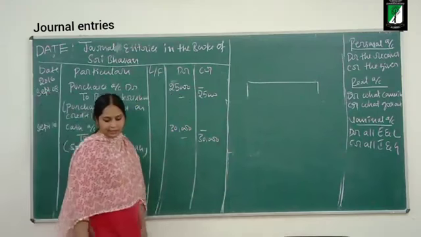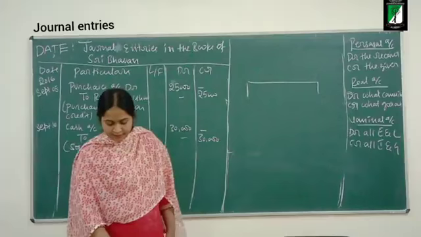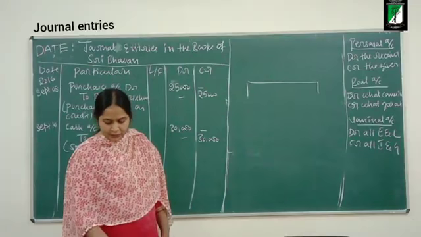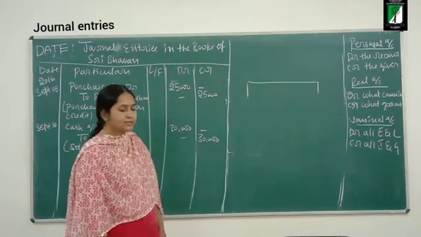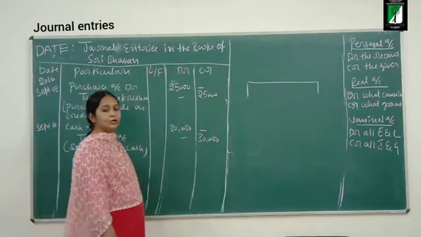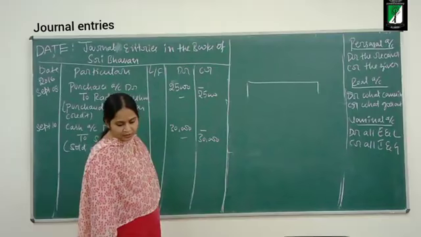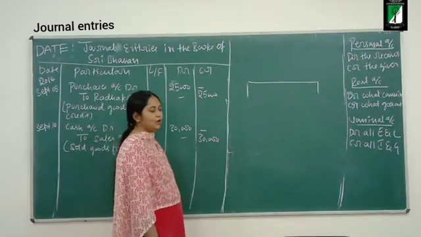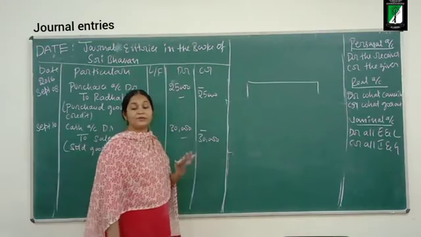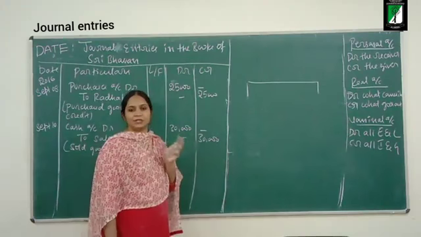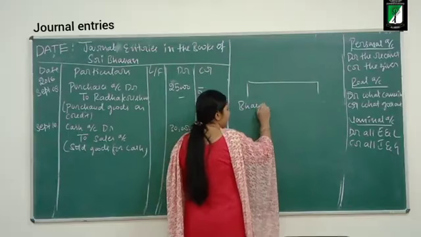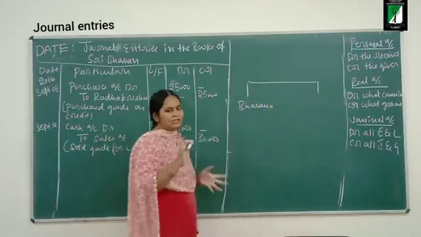Now moving on to the next transaction. What is the next transaction? September 15, sold goods to Bhavana on credit, rupees 23,000. Business is selling goods to Bhavana on credit. The value of goods is 23,000. What is the take aspect? The name of the party is mentioned here. Who is taking these goods? Bhavana, the receiver.